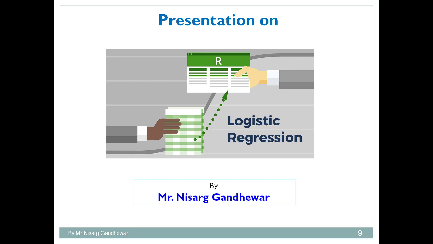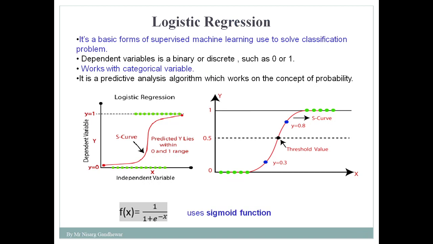So, our topic for today's video is logistic regression. In the last topic, we understood the concept of regression analysis, and we discussed one type of regression analysis, that is linear regression. We came to know some points about linear regression, how it works, and what some examples are. Now, we are going to discuss a second type of regression analysis, that is logistic regression. So let's discuss logistic regression.